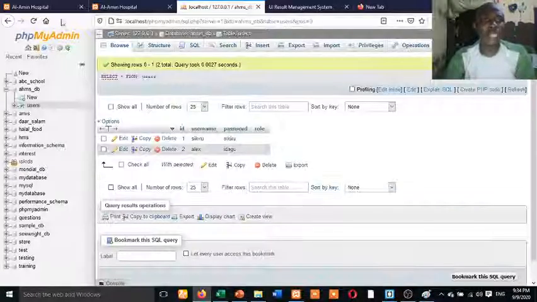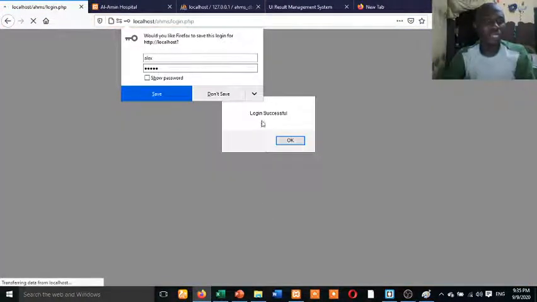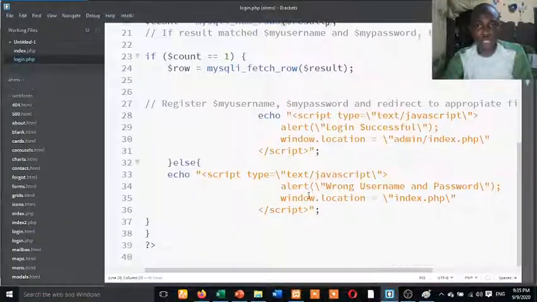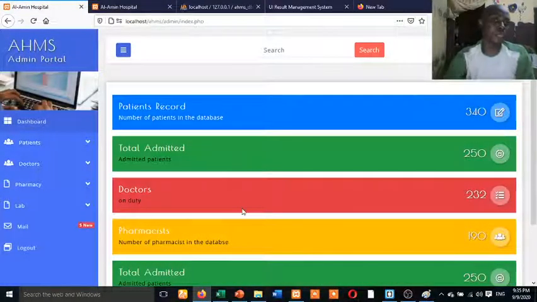Now let me enter a username that is correct and password. I think I have entered it. This is what JavaScript does. You understand? This is what JavaScript does. Login successful. So when I click on OK, it said login successful. If I click on this OK, it's going to direct me to this place. Now let me click on OK. Okay, so it will direct me here.